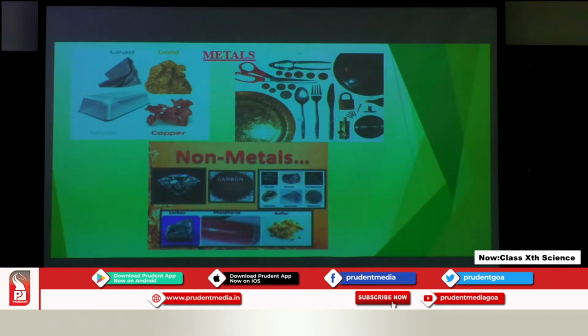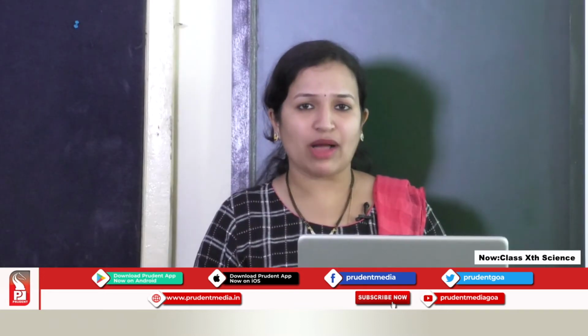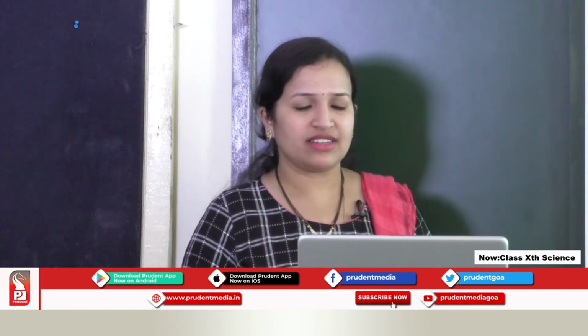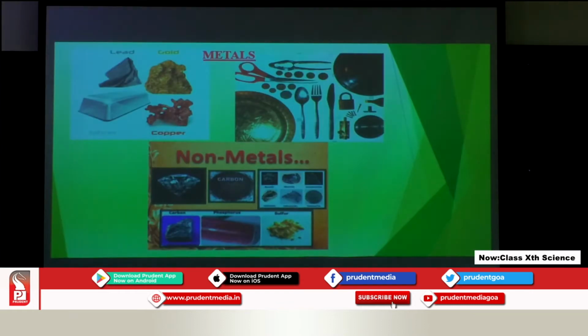So carbon exists in two forms. One is the powdered form, which is graphite, and the hardest form is the diamond. The red color powder which you can see is phosphorus, and the yellow color is sulfur. So all these are examples of non-metals.